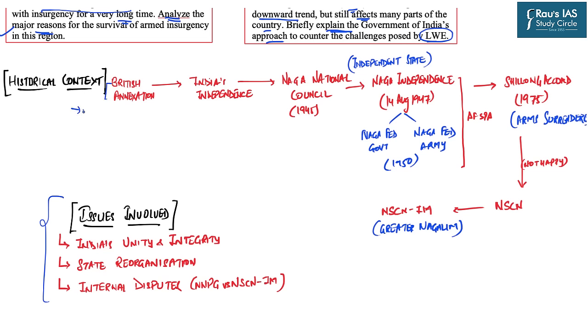The history of this movement goes back to the British period when India was a colony of the British. The British entered northeastern India for the demand of timber. But there they realized that there were several tribal groups having a common background but very different cultural practices. That is why they decided to keep those cultural practices but within the overall ambit of British power. But we all know that the British looted that region to a huge extent, and the socio-economic conditions of the tribal groups further deteriorated in that area.